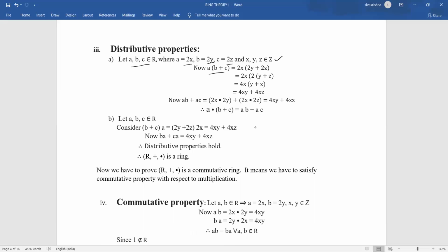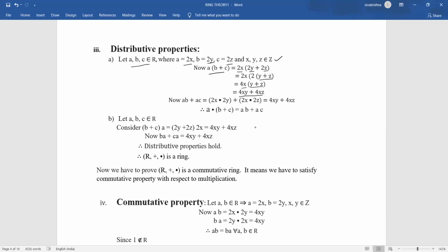I am taking 2 common in these two terms so that we get 2 into y plus z. If you multiply with 2x, we get 4x into y plus z, and finally we get 4xy plus 4xz. So this is the value of A into B plus C.